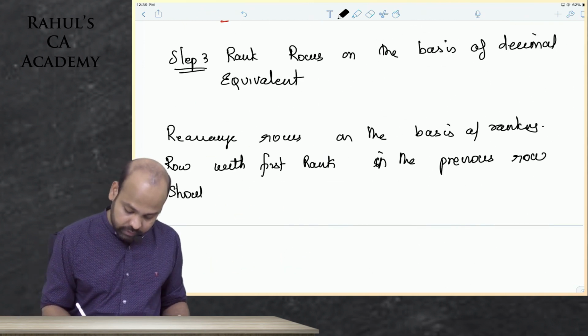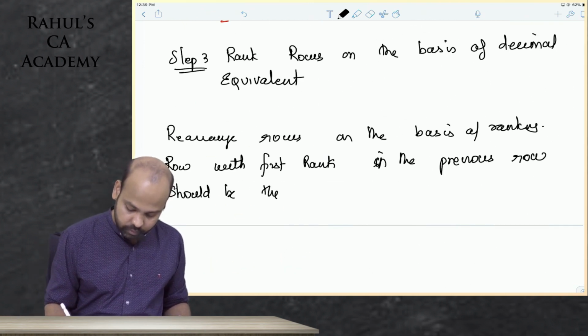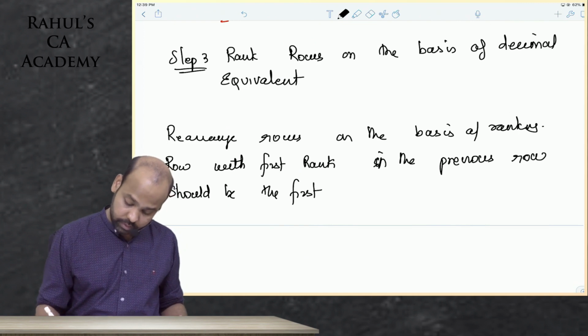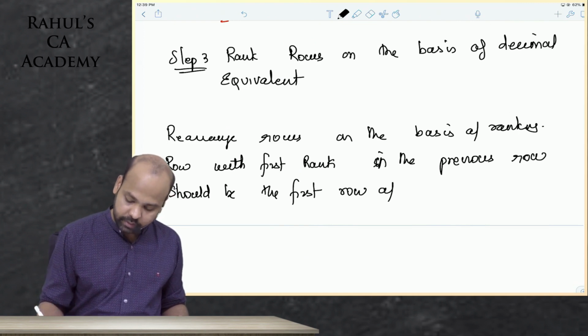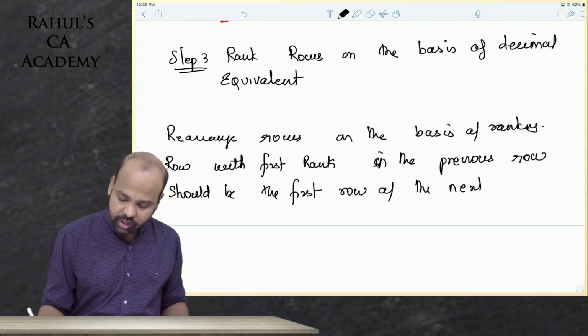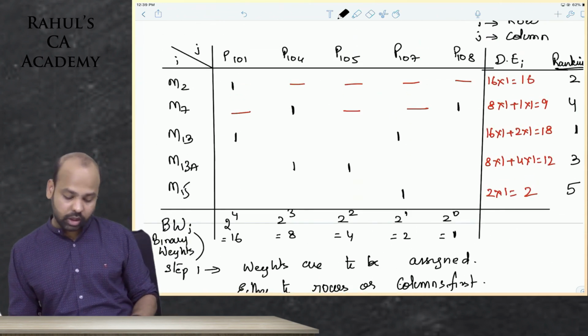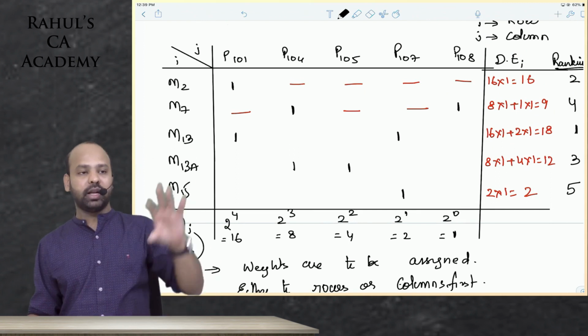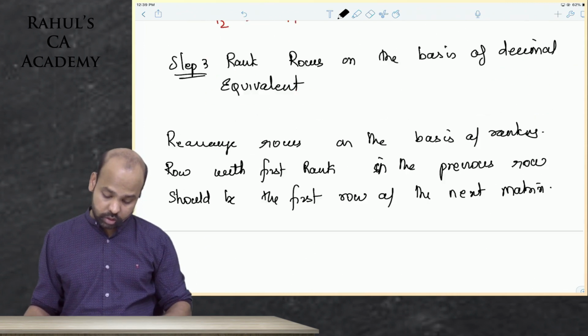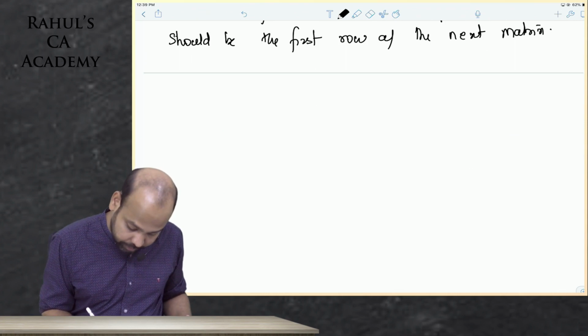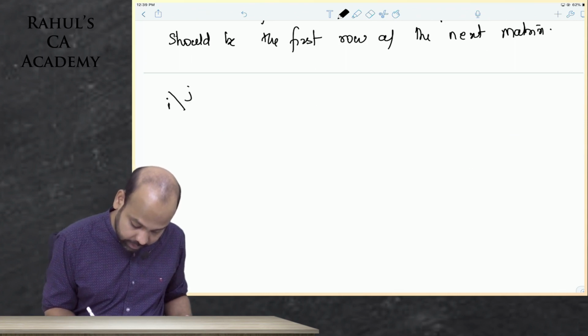the first row of the next matrix, and so on. What is the first rank of the previous matrix here that we got? The first rank that we got was for M13. Now you put M13 as the first row. That means you will still have to prepare a matrix. This is our second matrix.